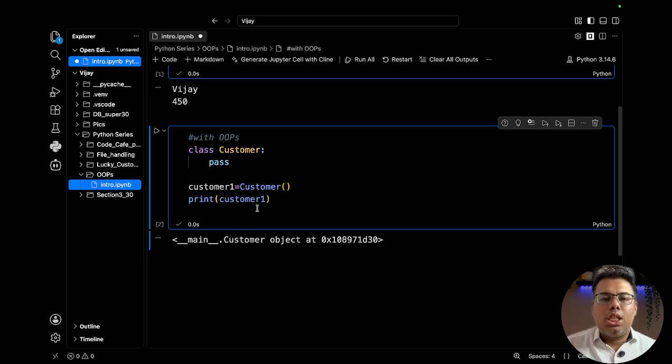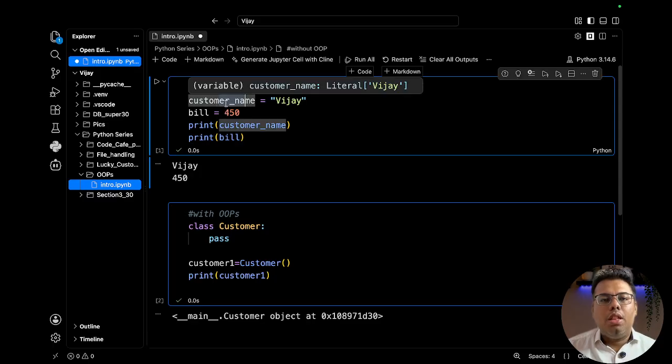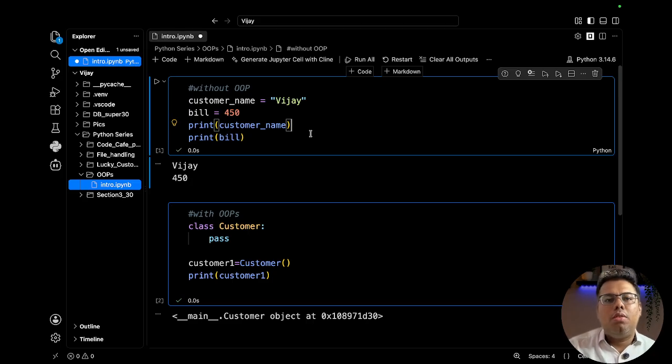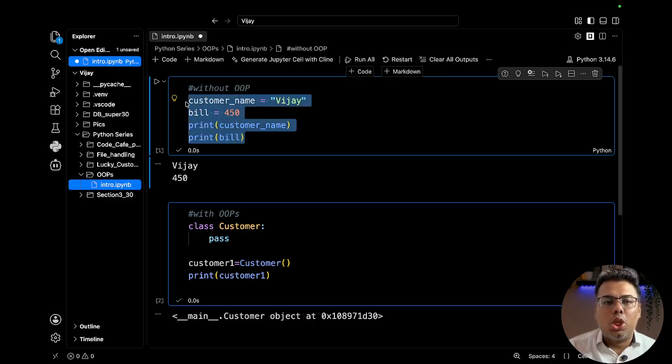So here, let me explain how it works. If you compare, we are creating a separate variable. Now, imagine you are building this for a big restaurant application, Zomato, Swiggy, or your own Code Cafe application, where there could be thousands or lakhs of users. Zomato and Swiggy have millions of users. So you cannot have a separate variable for each of them, like customer name one, customer name two. How will you manage that? So in a large application, this approach is not at all feasible. This is not a practical approach.